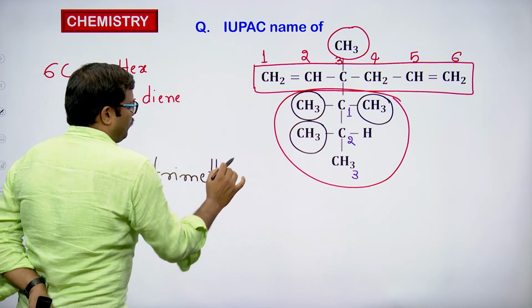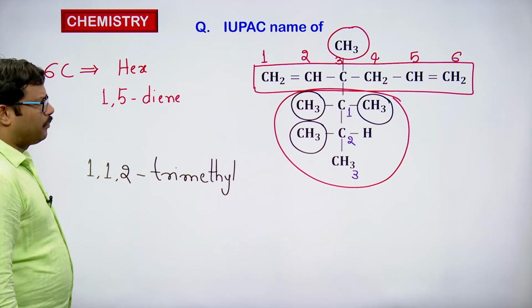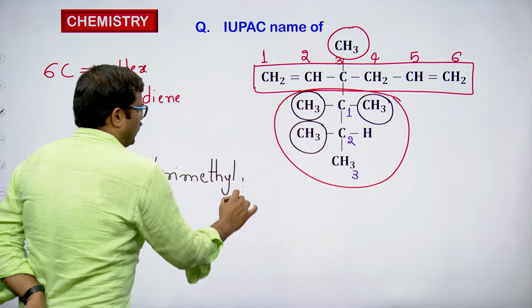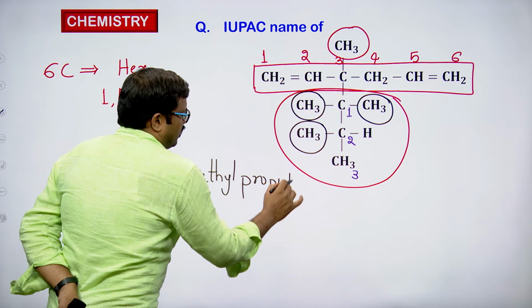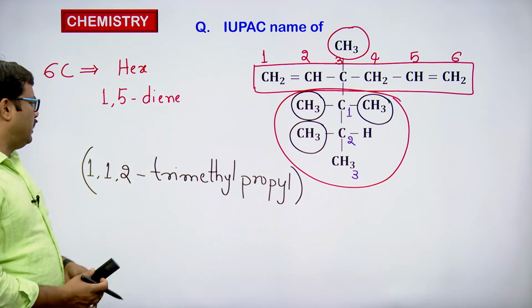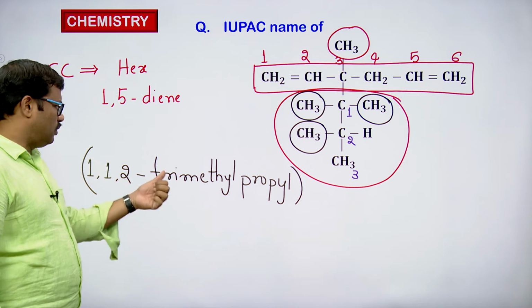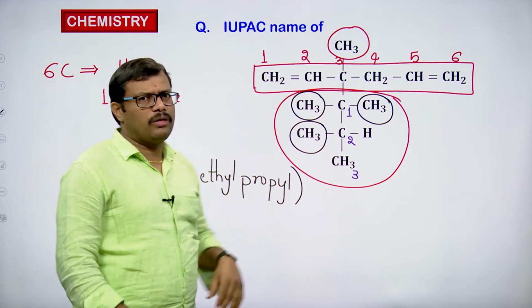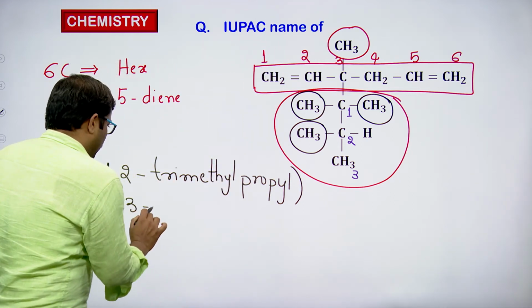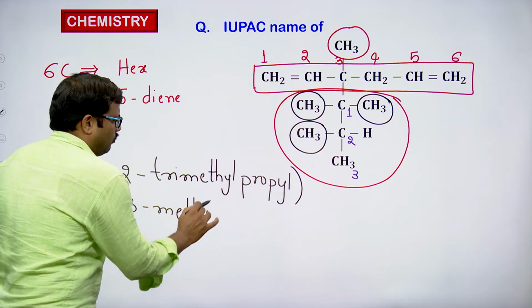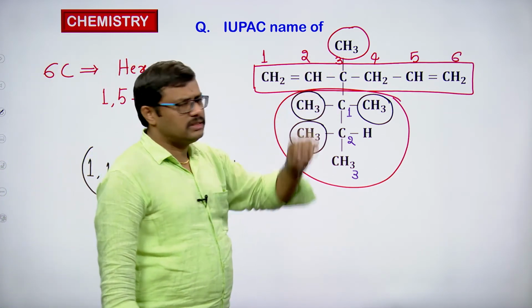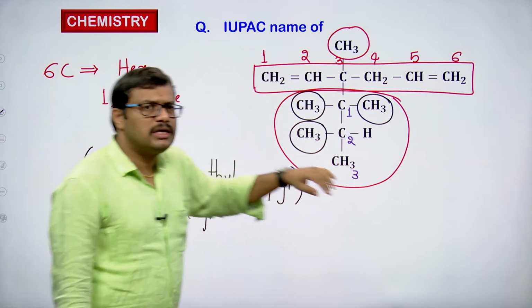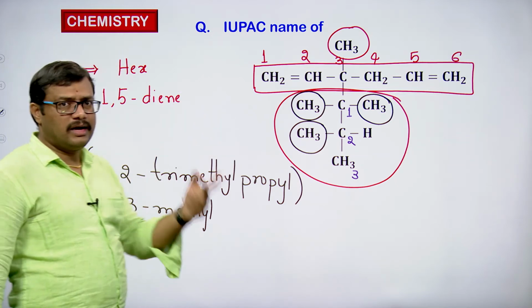1,1,2-trimethyl. What is the parent name here? We have a 3 carbon chain, so we write it as propyl. The complex substituent name I have written here is 1,1,2-trimethylpropyl. Now, on the other side we have one more substituent, at the third carbon we have CH3, so that is 3-methyl. Now, here we have 6 carbons, so the parent name should be hex, and it has 2 double bonds.